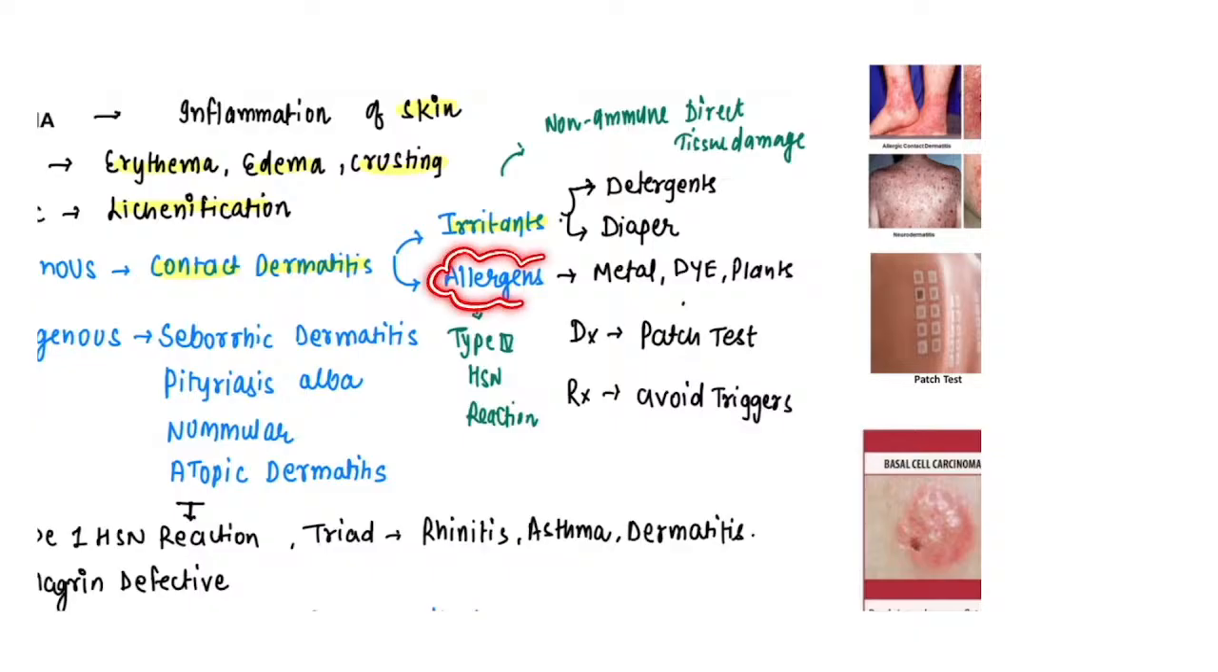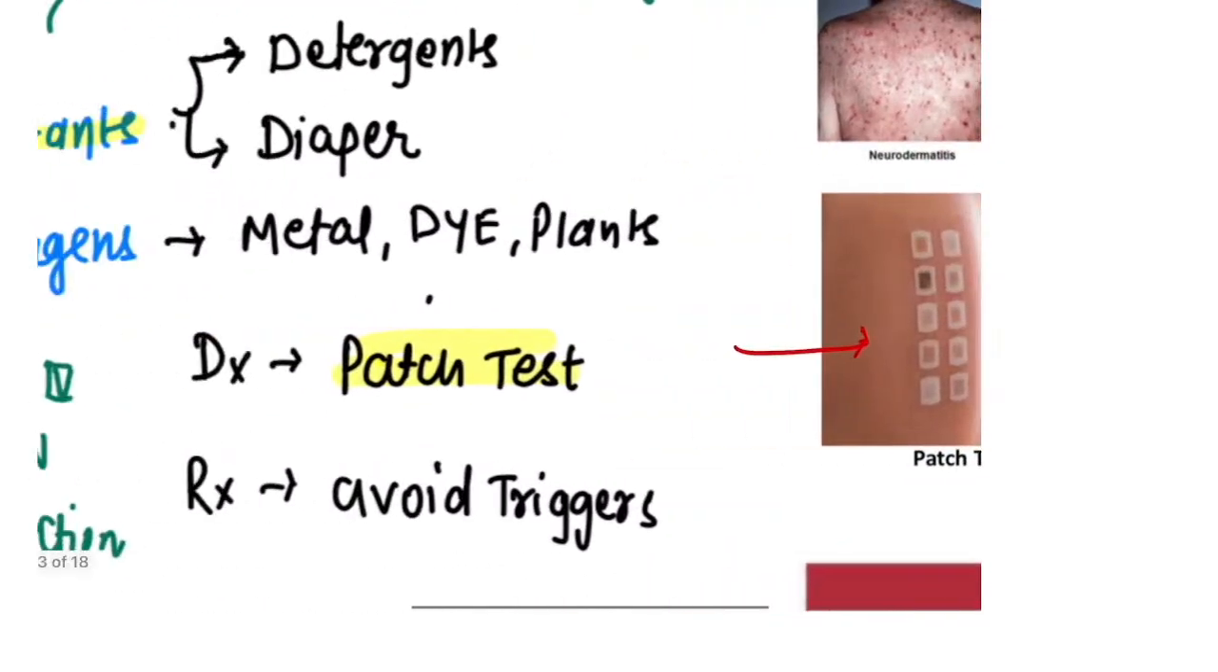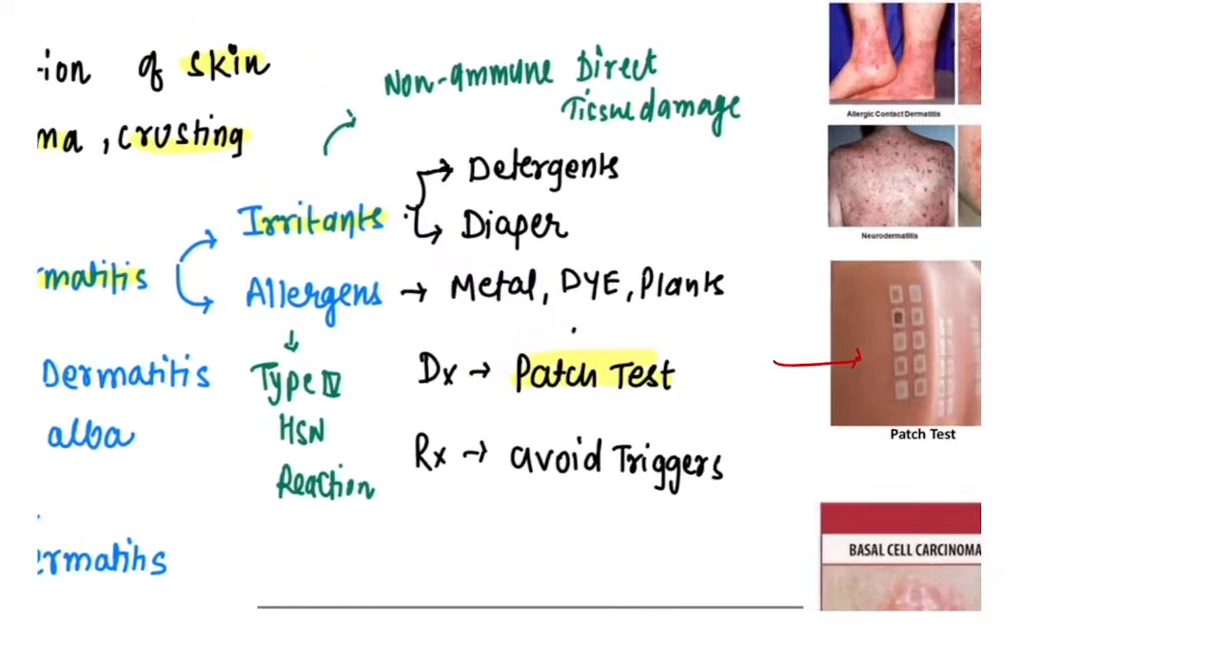Whereas what about allergens? Allergic contact dermatitis can be due to metals, dyes, plants, pollens, multiple things. And how will you diagnose this? It is diagnosed on the basis of a test known as the patch test, which you can appreciate here. This is the patch test that we do for identification of allergic contact dermatitis.